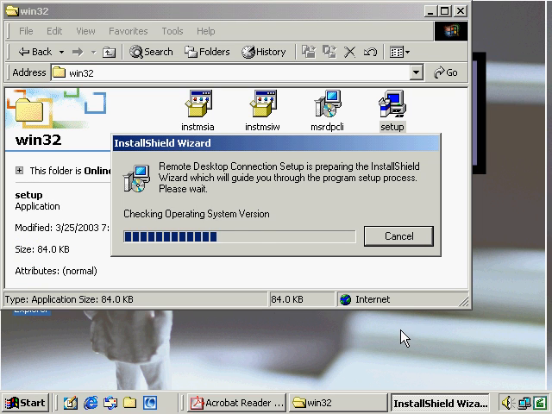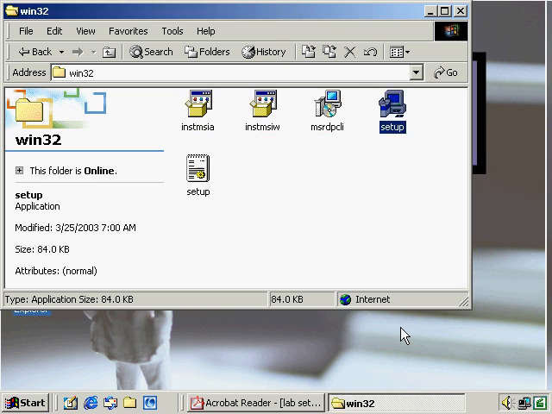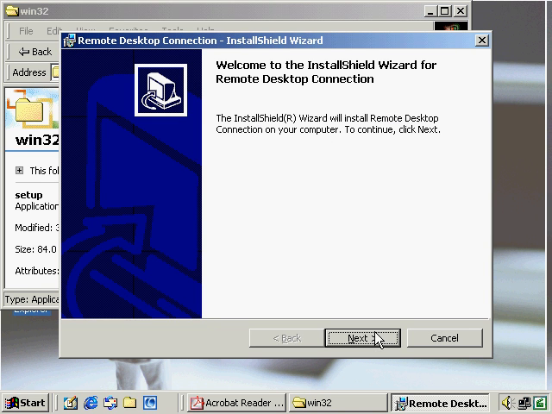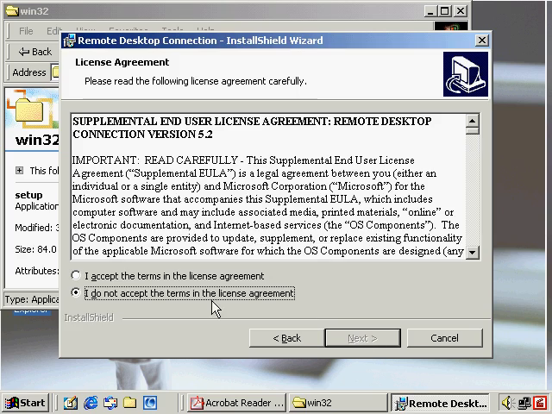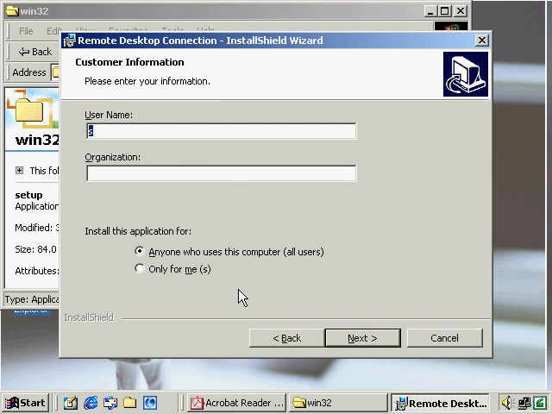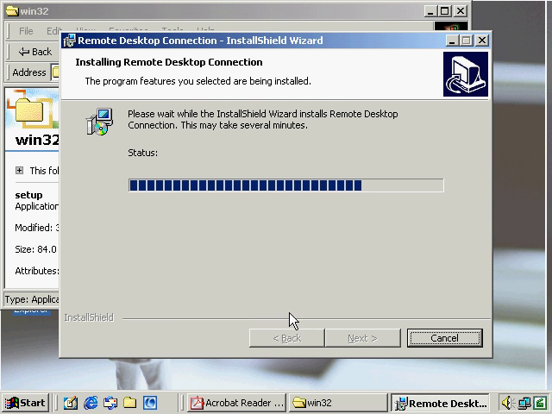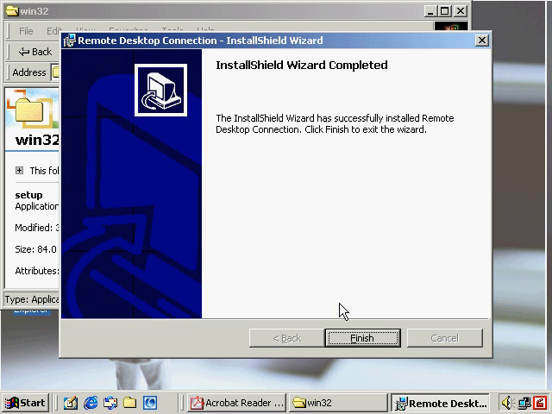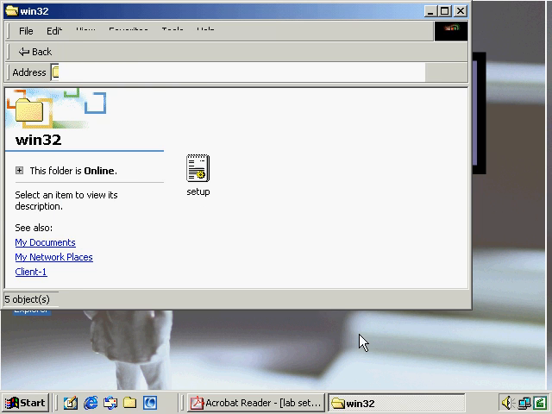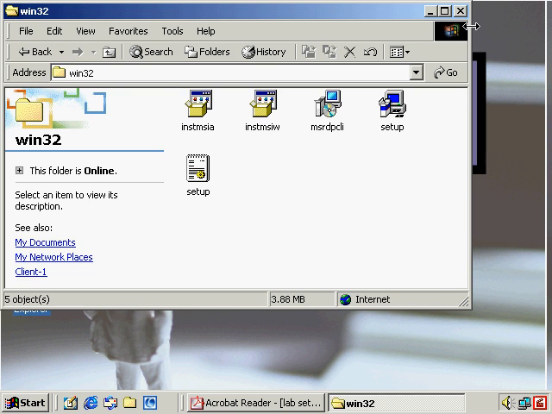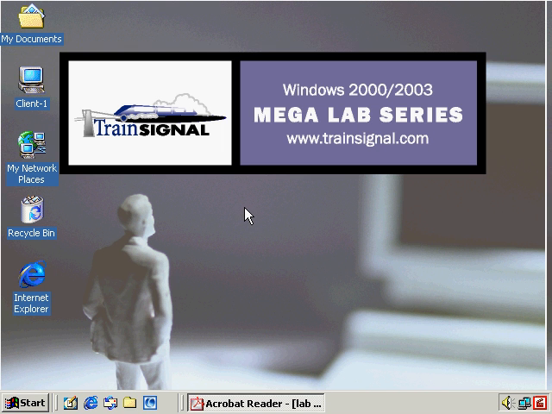This is going to be the exact same setup that we just saw with the CD-ROM, so it really doesn't matter which one you choose to install when you're using this tool. Next, accept the agreement, assuming that you read the entire thing, of course. Username, organization, whatever you want to put up there. Click Install to begin the installation, and you see the installation take. Click Finish when you're done. Nice, quick installation. Now let's take a look at how this is different.